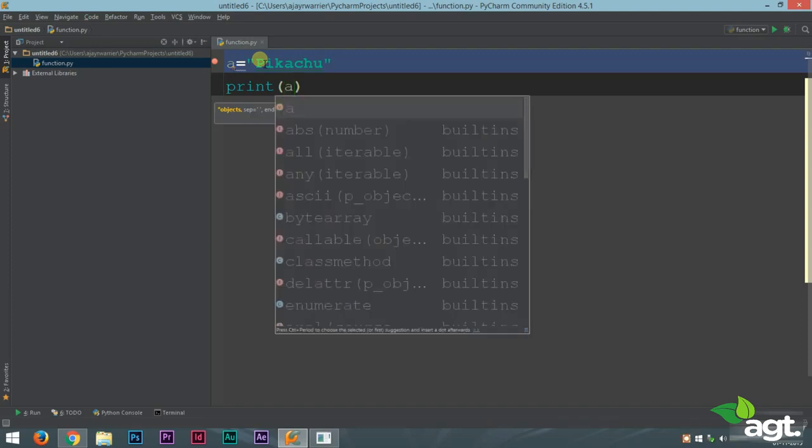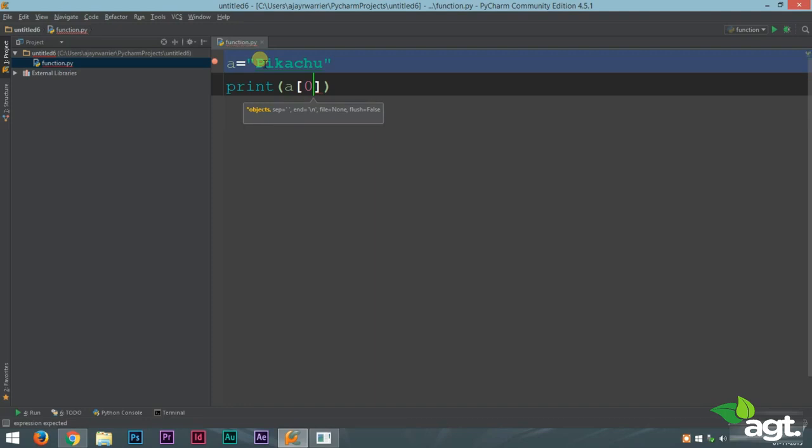Then we use the square brackets. Remember, we are not using the parenthesis, we are using the square brackets, a of 0. Now I already told you which is the 0th character in the string. Yes, P. So now let's run this and check if it is working.